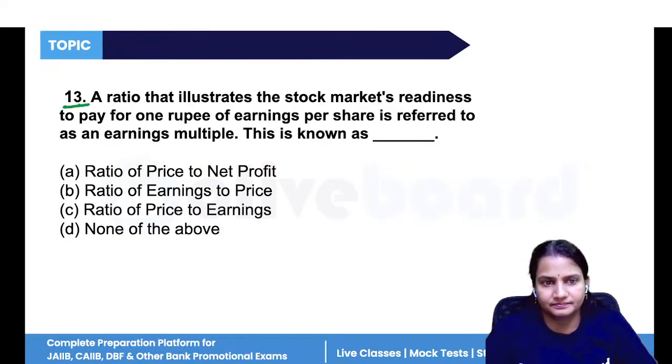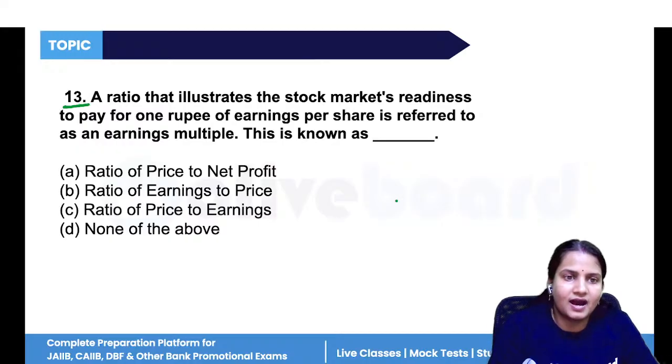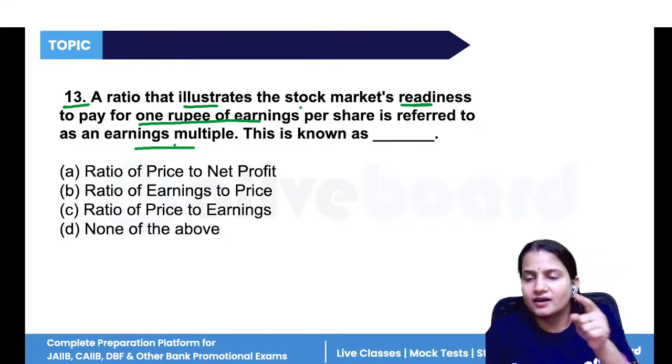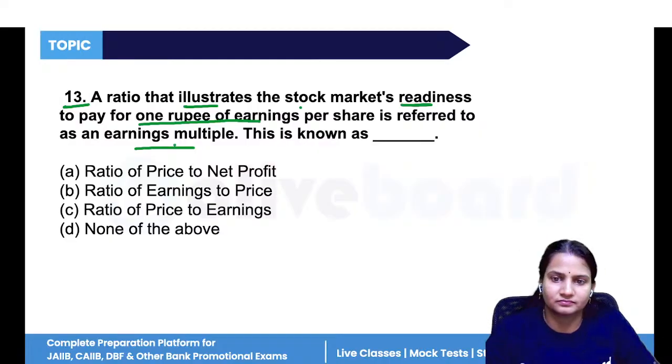Question number 30. A ratio that illustrates the stock market's readiness to pay for 1 rupee of earning per share is referred to as an earnings multiple. Means what is the earning the company is making from its 1 rupee? That is referred to as an earnings multiple.